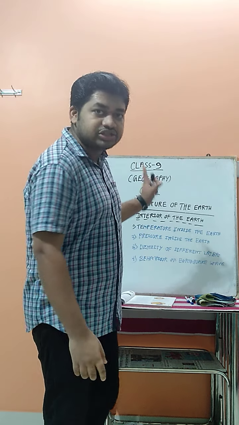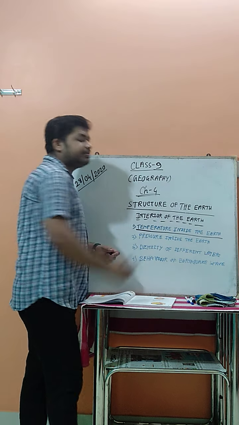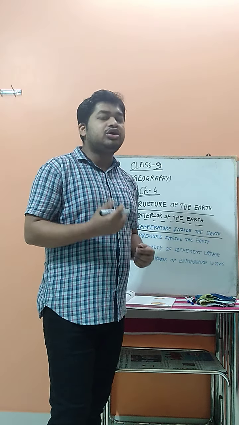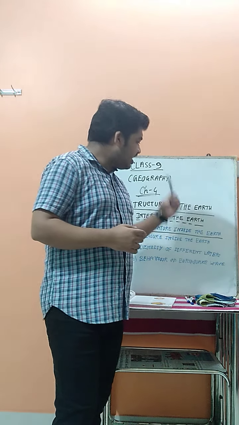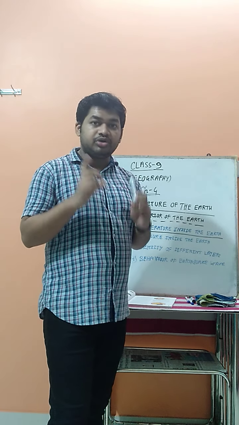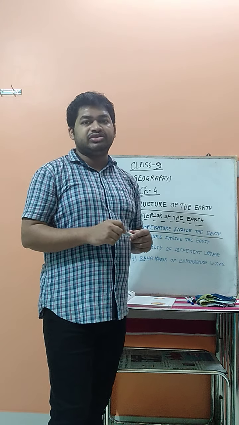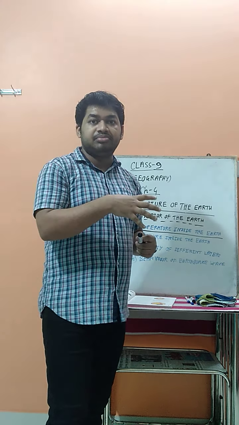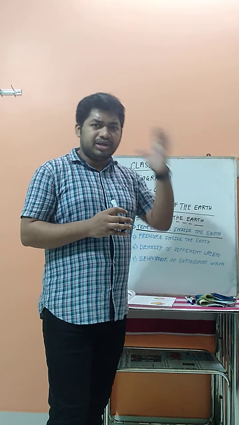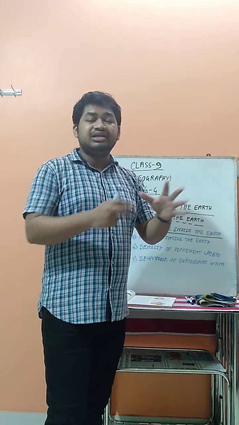Among them, the first one is the temperature inside the earth. How much temperature is present? Is the inside of the earth surface very hot or very cold? How do we know it? I give you one example: volcanic eruption. When a volcanic eruption occurs, lava comes out onto the earth surface from inside. It has a very huge temperature. From seeing it, we can estimate that inside the earth surface the temperature is very high. That is why the lava is very hot.